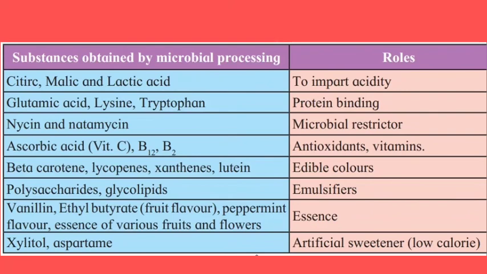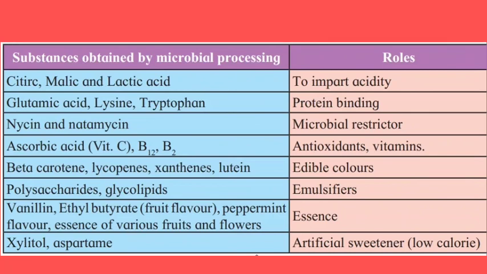Next one is beta carotene, lycopene, xanthans and lutein. They are used in making the edible colors which we use in different types of cakes and ice creams. So for making these colors, these types of substances are used. These substances are obtained by microbial processes, so they are not harmful for us. Next one is polysaccharides and glycolipids. Their role is the production of emulsifiers.